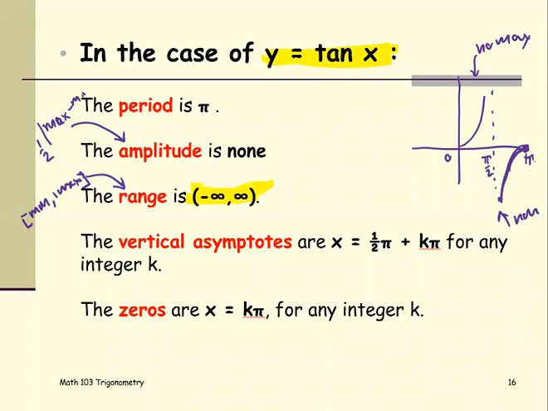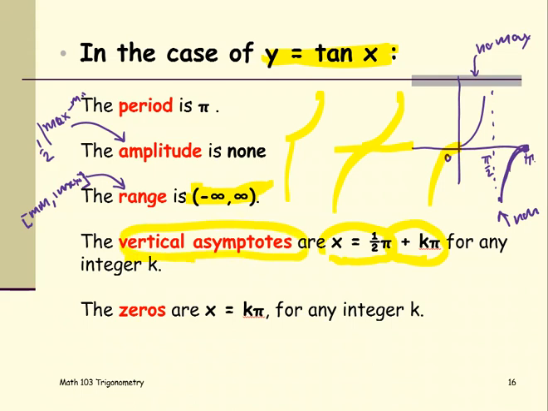The vertical asymptote between 0 and pi is x equals pi over 2. But if we continue the graph further, we're going to have more portions of the tangent graph. Or we can say in general terms, x equals pi over 2 plus k pi would be the vertical asymptote of the graph of y equals tangent x. Why is it added by k pi? Because pi is the period of the function y equals tangent of x.